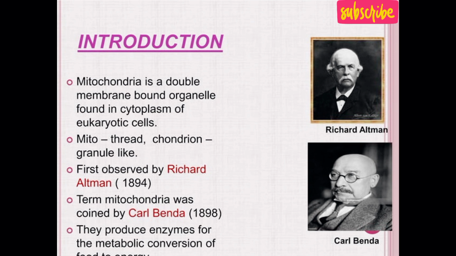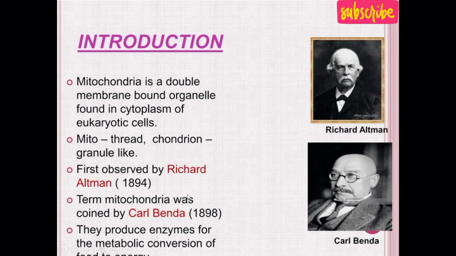For example, protists, fungi, plants, and animals. The word mitochondria is derived from two Greek words. Mito means thread and chondrion means granule. So when the mitochondria were discovered for the first time with the help of a microscope, they looked thread-like. That's why Carl Benda in 1898 gave the name mitochondria. And mitochondria were first observed by Richard Altmann in 1894.